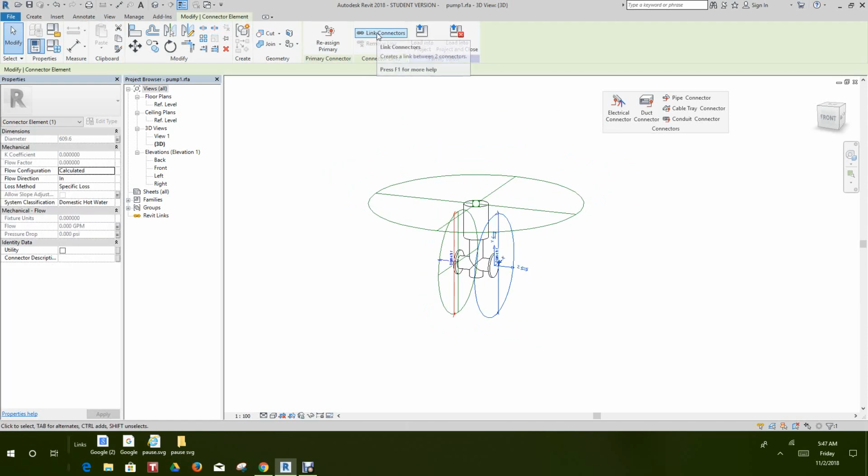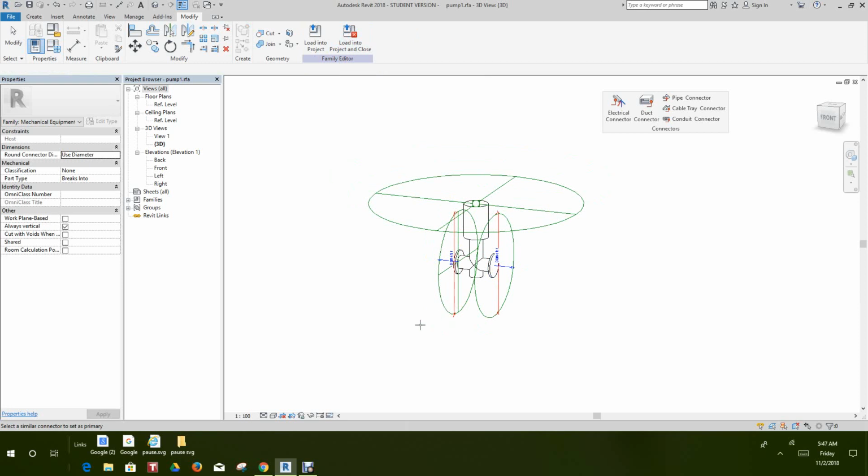So the link connectors I can reassign now. So the second one, I can reassign this as the primary connector.